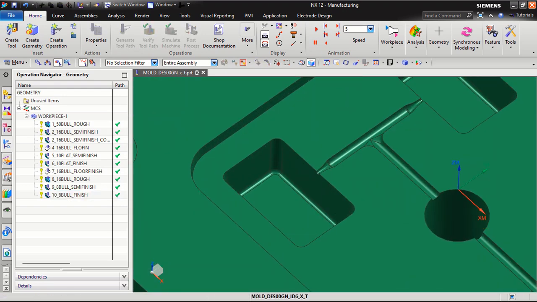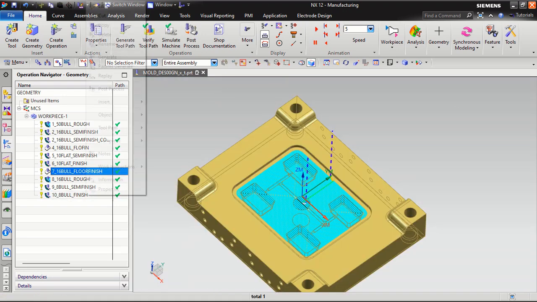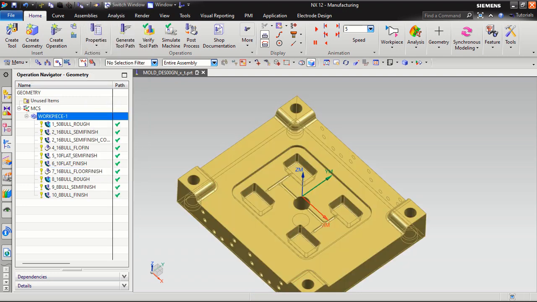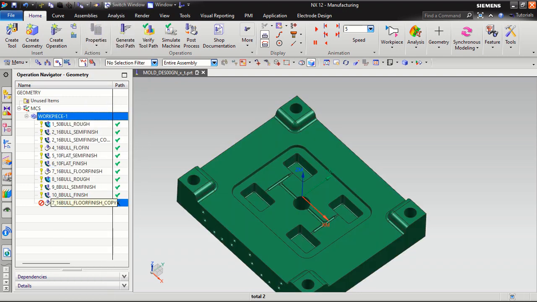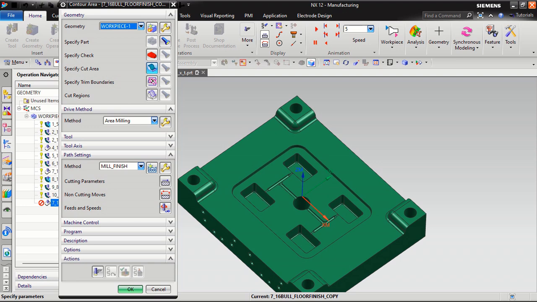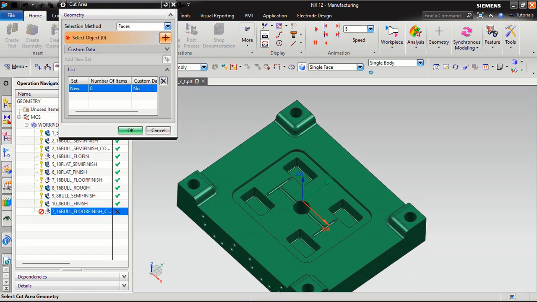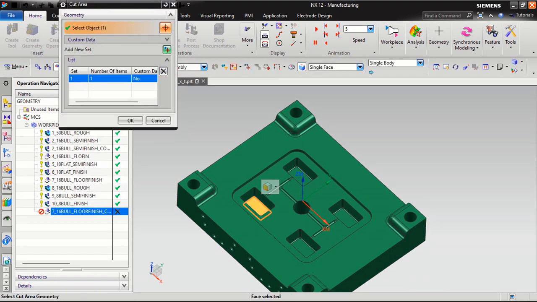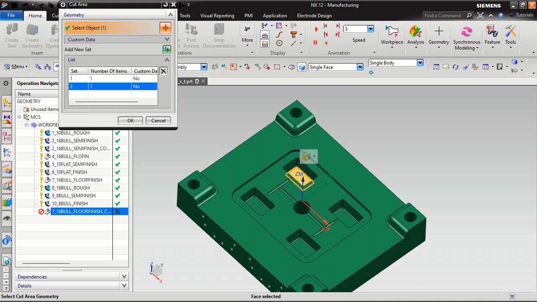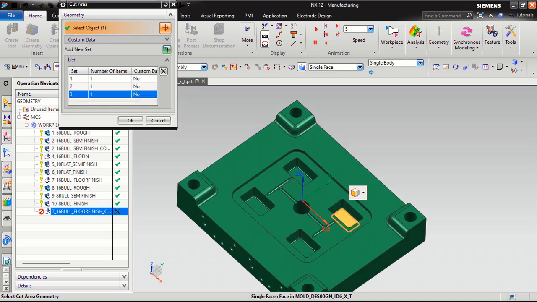Now I want to do the floor finishing program. This is the floor finishing. I just copy it, paste inside. Then I will click on it. I will specify the cutting area. Single phase I want. Click the mouse middle button, again, again.